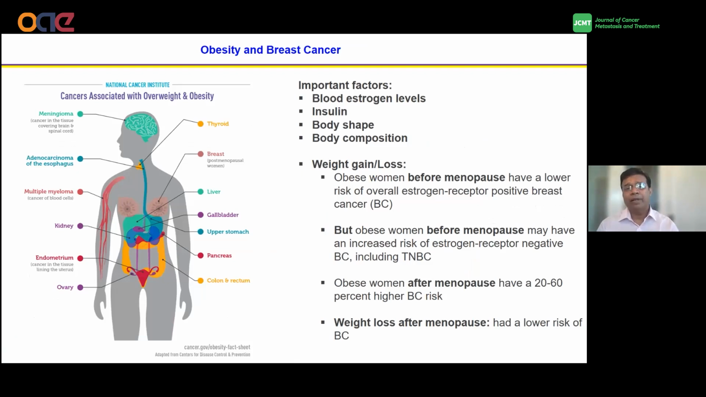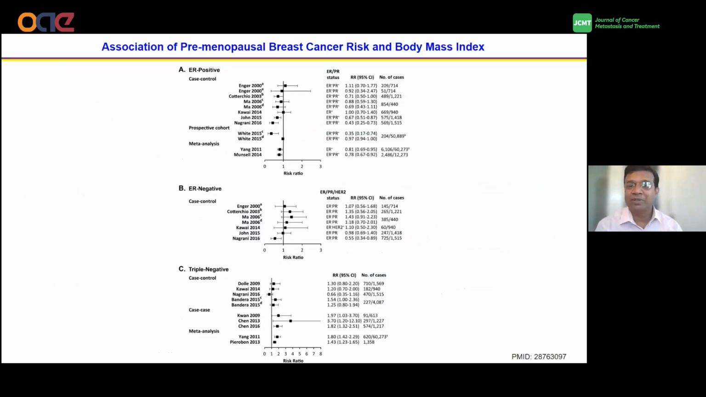So there are many factors involved in breast cancer progression, such as high estrogen level in the blood, higher insulin level in the blood as well, body shape, body composition, weight loss, and weight gain. So I was planning to discuss in detail this epidemiology study, but Dr. Shu already mentioned how menopause and BMI are correlated. I'm going to give you a very brief overview on this one.